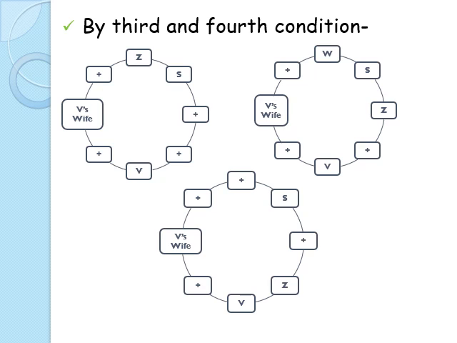When we process this, we get three positions for Z. One position of Z is between V's wife and S. The other is between W, V and Z, where all are located. Now there are three diagrams, three probable positions of Z.